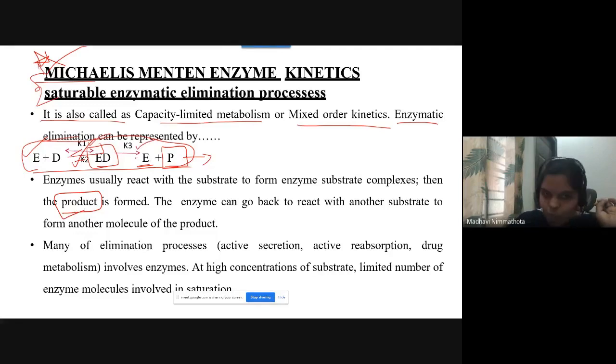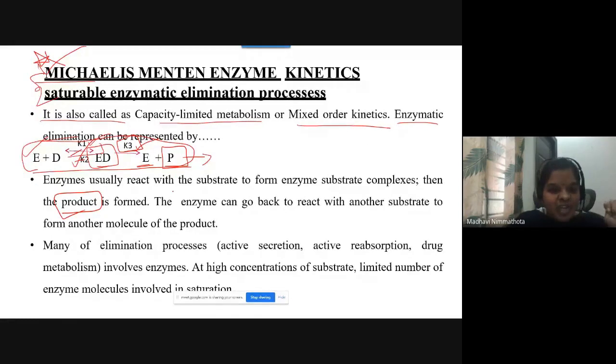Here it is not a reversible process. It is an irreversible process. That's why we get only one constant, that is K3. Here two constants, K1 and K2. So this is the general enzymatic elimination process.